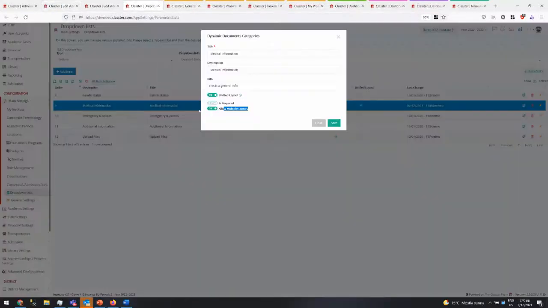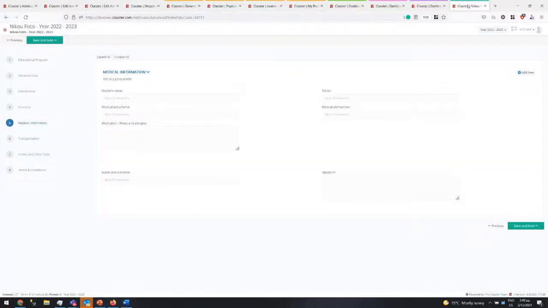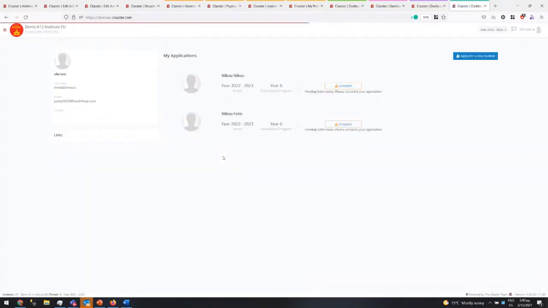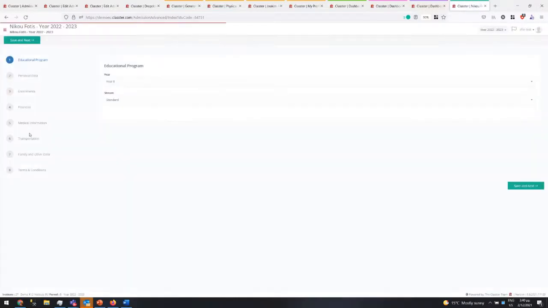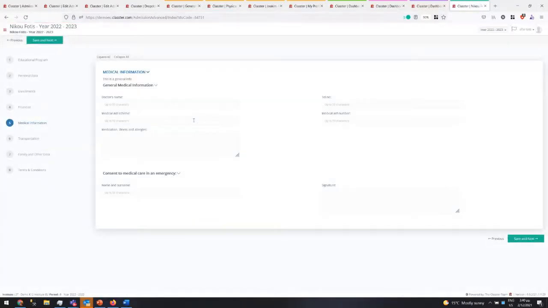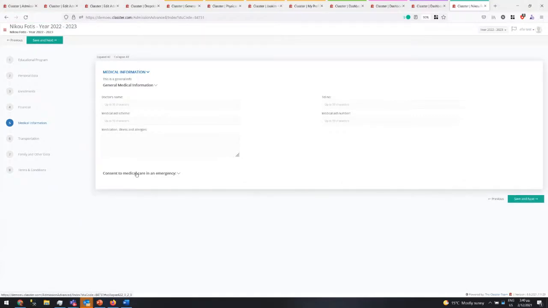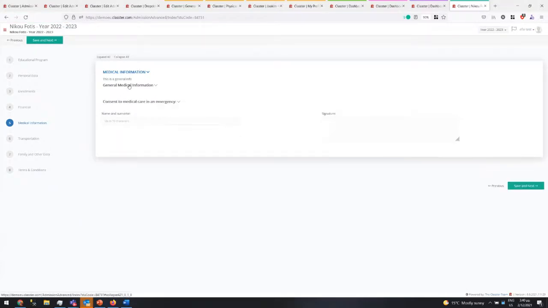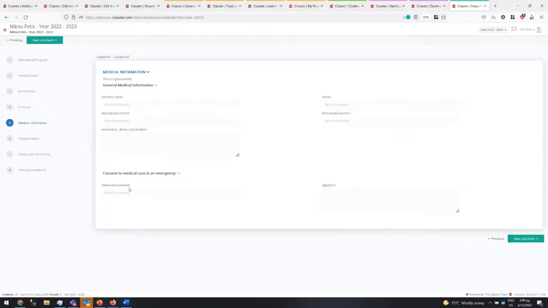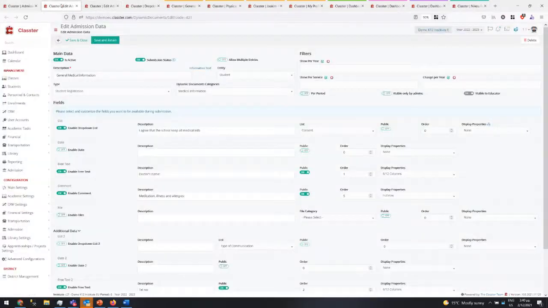let's also split the unified, so we have separate things, and let's move everything. So we'll see now all the changes in one. You go to the medical now, and you will see new things. You'll see two sections. One section is visible only based on the yes and no, if I have done everything correctly. So here is the consent, but I think I did something wrong. You see now that I have two sections here at the medical information. The add new has disappeared, but I forgot to set this public.